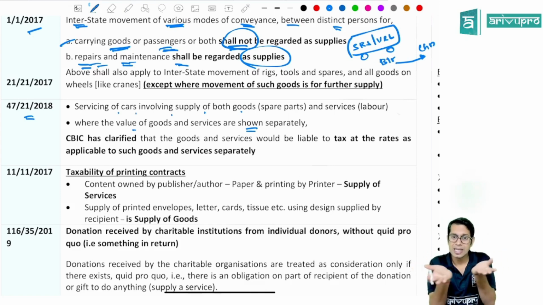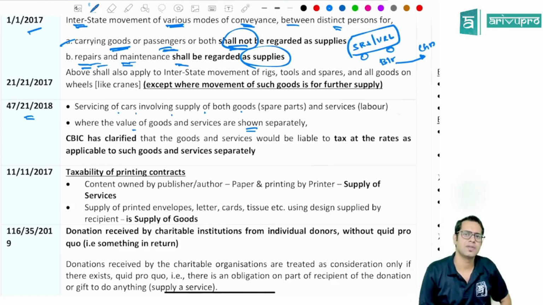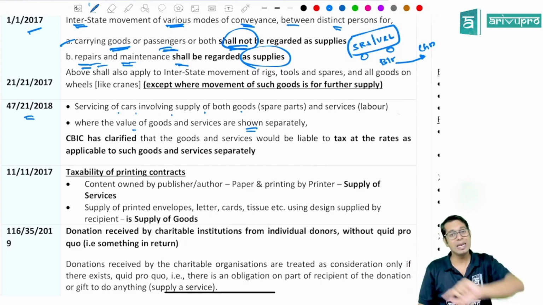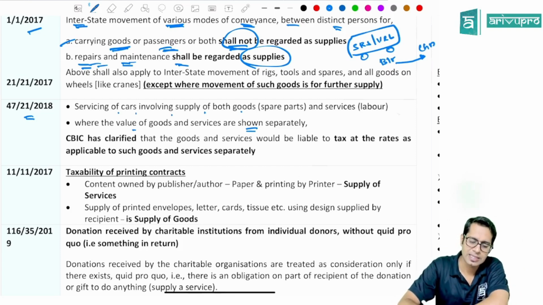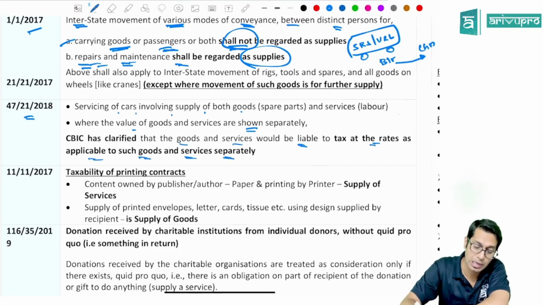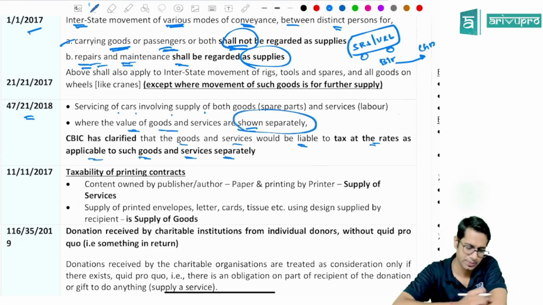But if there is a single invoice saying, say, repair services 5,000 rupees, wherein there is no bifurcation between the value of the services and the value of goods, then it will be treated as mixed supply and the highest rate will be applicable. So this is one clarification which they have given. CBIC has clarified that the goods and services would be liable to tax rates applicable for such goods and services separately if the value of the goods and services are shown separately on the invoice.